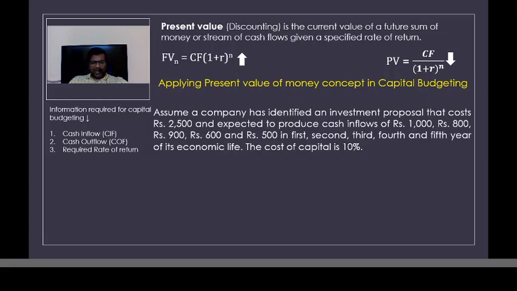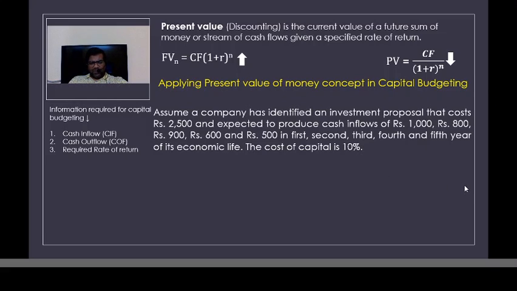Remember, in order to calculate a capital budget, what kind of info do we need? We have already discussed this in the previous session. So we need cash inflow. Cash inflow is nothing but the revenue being generated from the investment proposal. The amount of money we are investing in the proposal is called cash outflow. It is also called the investment amount. Third, there is required rate of return, which is nothing but either your opportunity cost or your cost of capital.